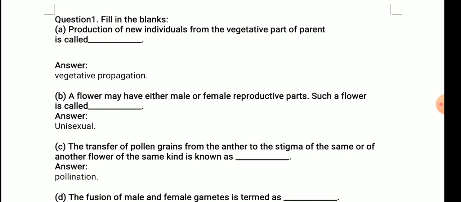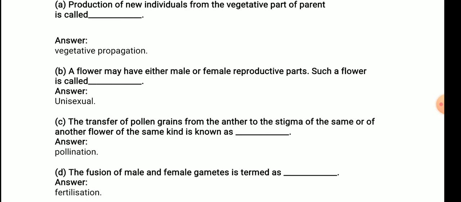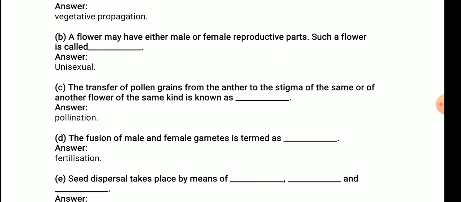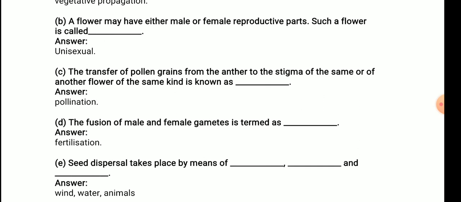For the first one, it is vegetative propagation, production of new individual from vegetative part. B, a flower may have either male or female reproductive part. Such a flower is called unisexual. Transfer of pollen grains from anther to the stigma of the same or of another flower of same kind is known as pollination. Fusion of male and female gamete is termed as fertilization. Seed dispersal takes place by the means of wind, water and animals.